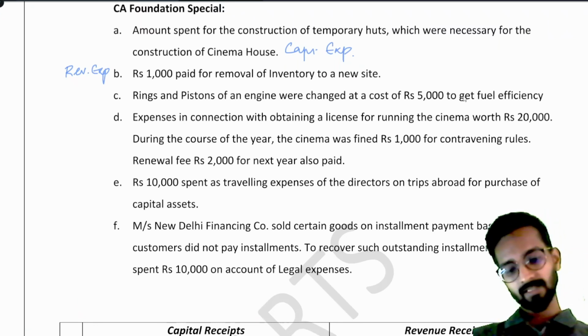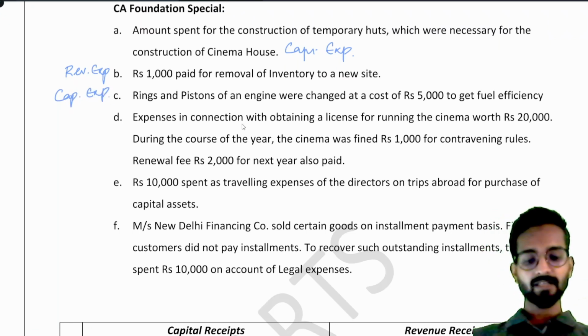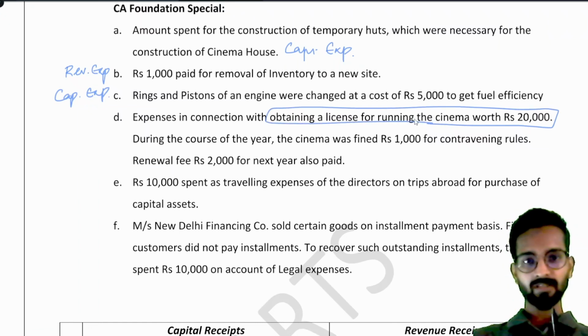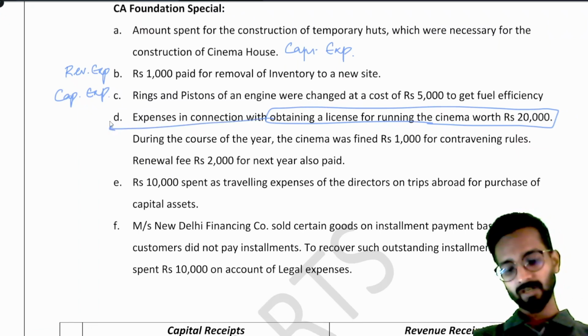So it is our capital expenditure. Then expenses in connection with obtaining a license for running the cinema worth rupees 20,000. See, this is for obtaining the license. Can you run the cinema hall without license? You will say, sir, obviously not. So the money spent for license is again your capital expenditure.